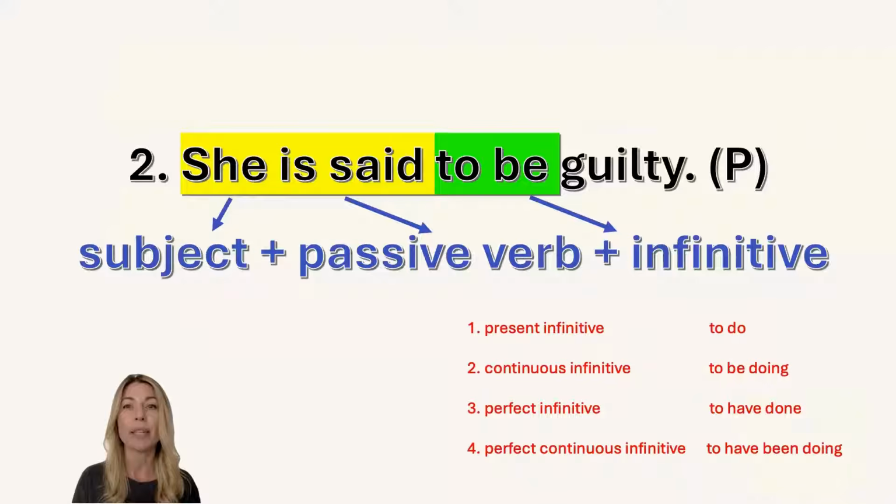We have present infinitive, which is to do something, to be, to speak, to buy. We have continuous infinitive, to be doing, to be speaking, to be buying. Perfect infinitive, to have done, yes, and perfect continuous infinitive, to have been doing. I'll show you in a moment how to use those, but just keep in mind that this structure is a little bit more complex, and we do not use only this present simple infinitive, yes, the first one.